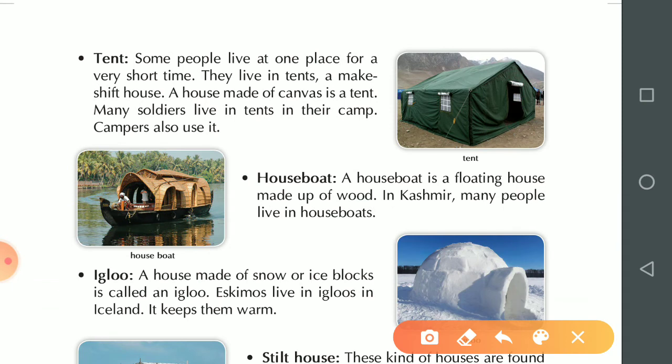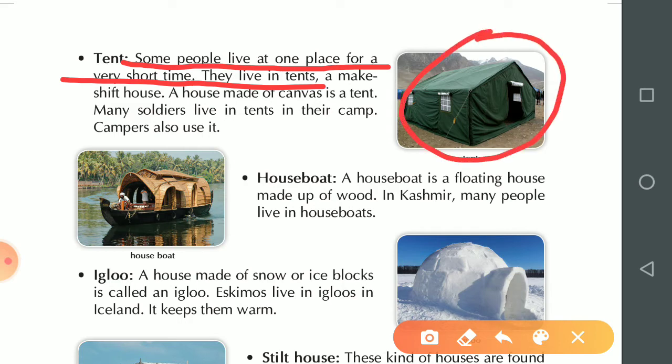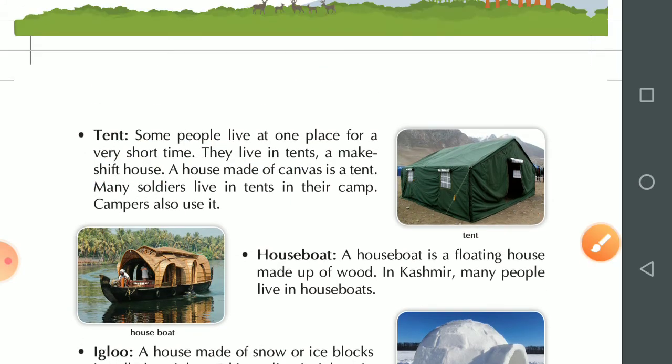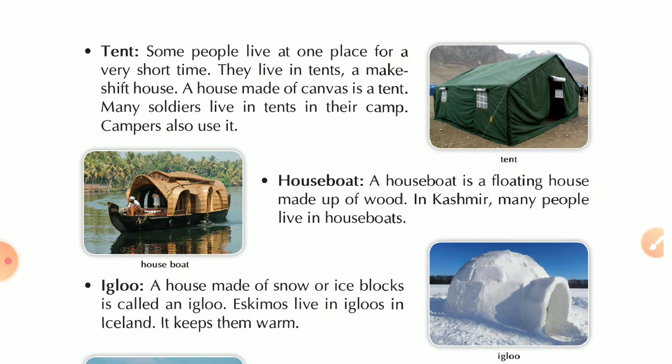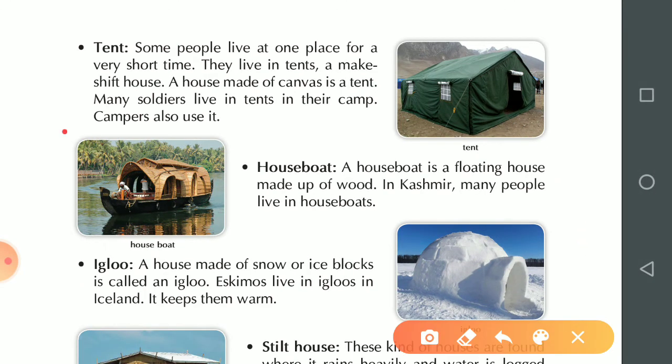Tent. Some people live at one place for a very short time. They live in tents. This is a tent, a makeshift house. We call it a makeshift house because we can shift it from one place to another. A house made of canvas is a tent. Canvas is a type of cloth. Many soldiers live in tents in their camp.